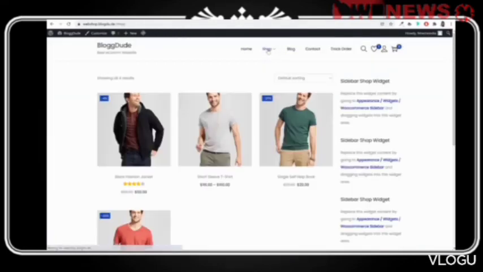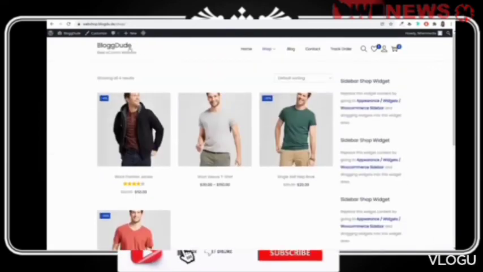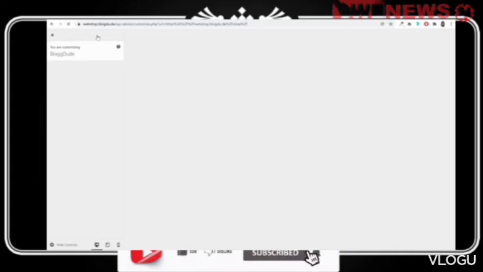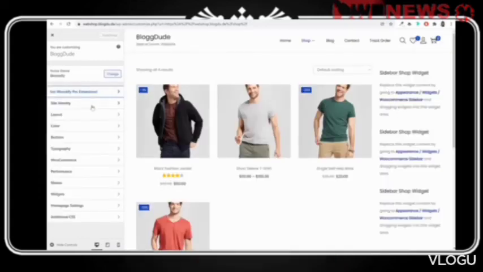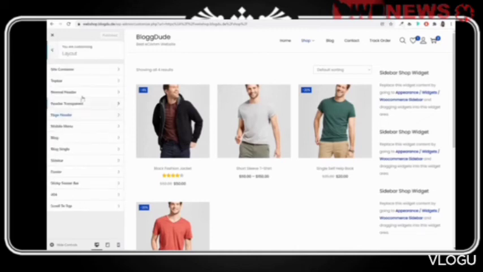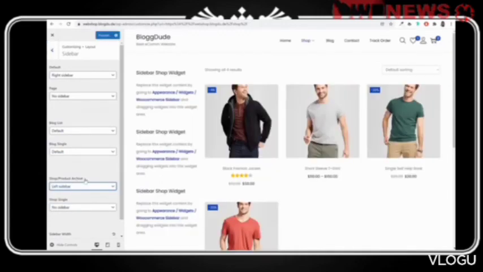Basically, if you go to shop page, this is how your shop page is looking right now. First of all, we want the sidebar on the left side of the shop page. So click on customize again. Click on layout and sidebar. And for the shop page, select left sidebar, shop product archive, left sidebar. Okay, publish it. Again, cut it.